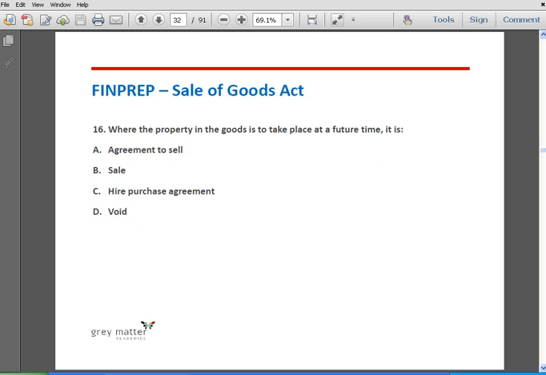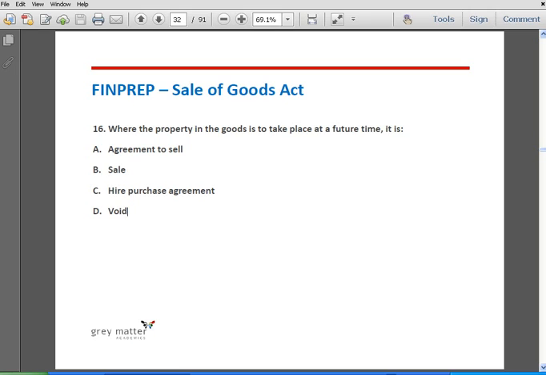Question number 16. Where the property in goods is to take place at a future time, it is option A, agreement to sell, option B, sale, option C, hire purchase agreement, and option D, void. The correct answer is option A. Agreement to sell means where the property in goods is to take place at a future time, and hence option A is correct.